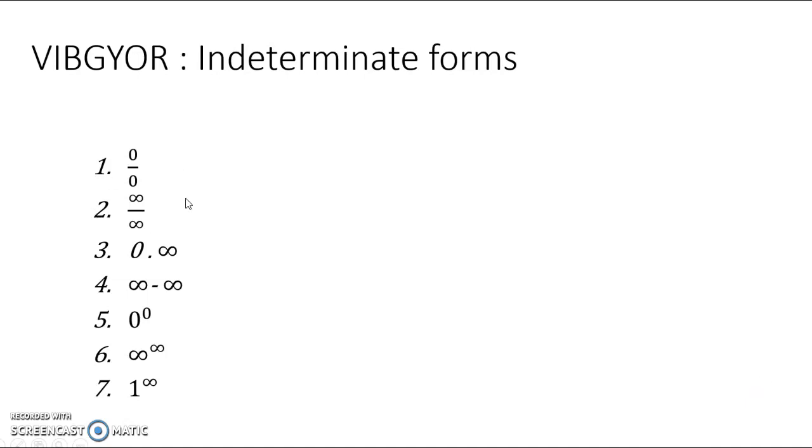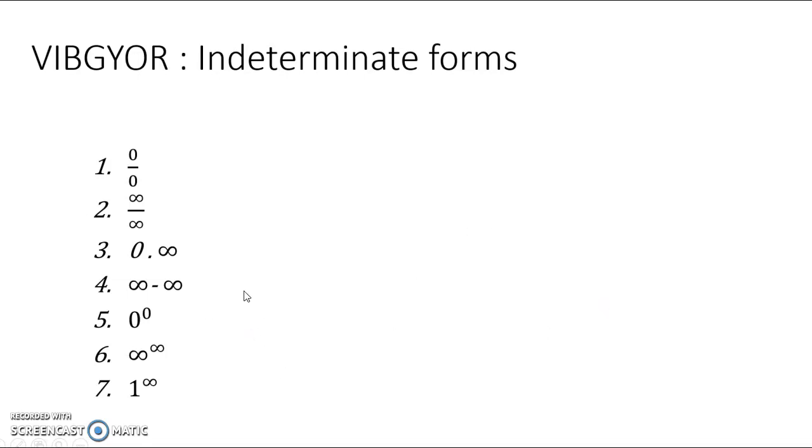This is Vijay or mathematics. The first two are 0 by 0, infinity by infinity. Next 0 into infinity, infinity minus infinity. Next 0 raised to 0, infinity raised to 0, 1 raised to infinity, and these are the indeterminate forms in calculus.